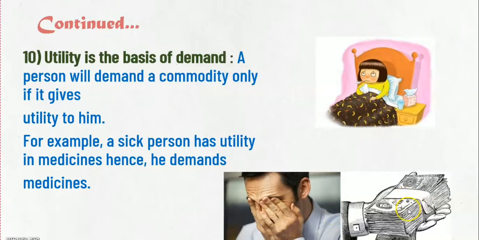So therefore money is the basis of doing his business, and therefore this money has utility and he is going to demand this money. Either he will take a loan from a bank or from a financial institution or from a friend or from anyone. Here utility is the basis of demand.